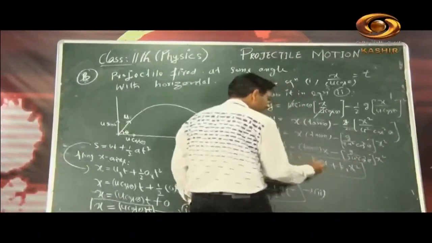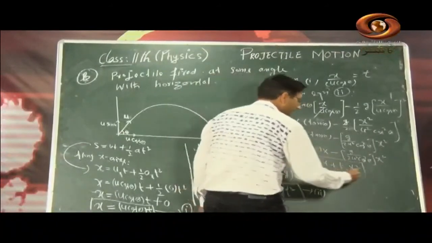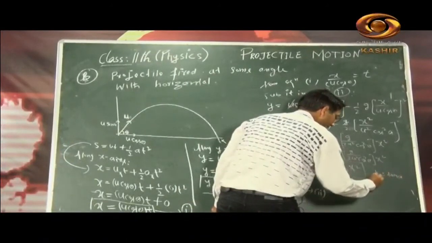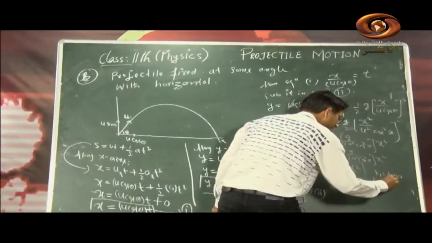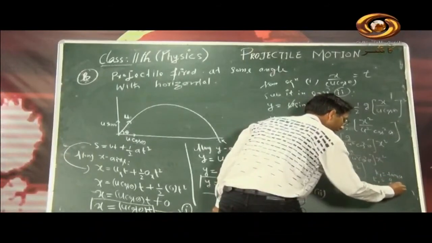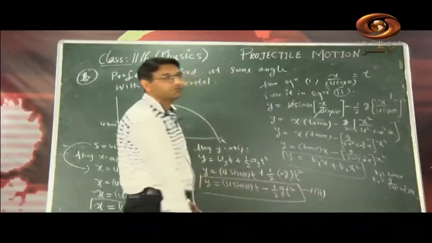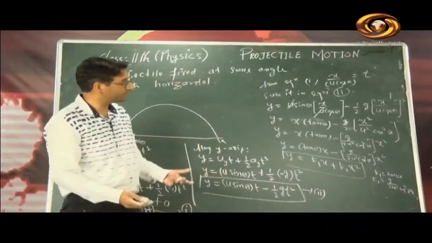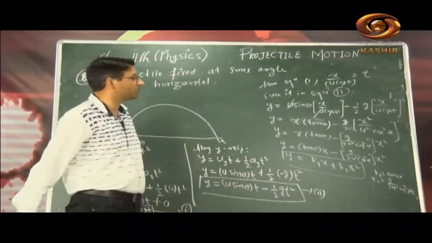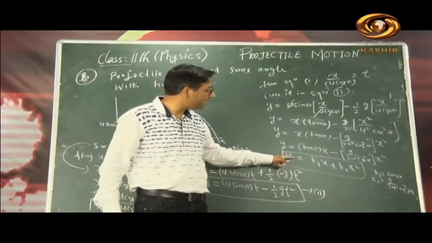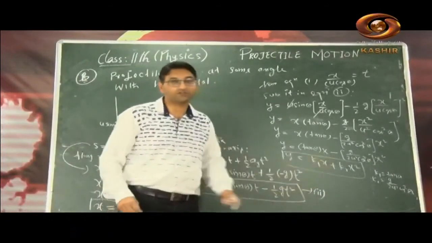This is constant. k1, which is tangent theta, we know it is constant, so k1 is equal to tangent theta, constant. k2, what is it in place of? It is g divided by 2u square cos square theta, okay, cosine square theta. So g is constant, 2 is constant, u is constant, cosine theta is constant, square of that is constant. So this whole term comes out to be constant. So k1x plus k2x square. So we have got the equation y is equal to k1x plus k2x square.